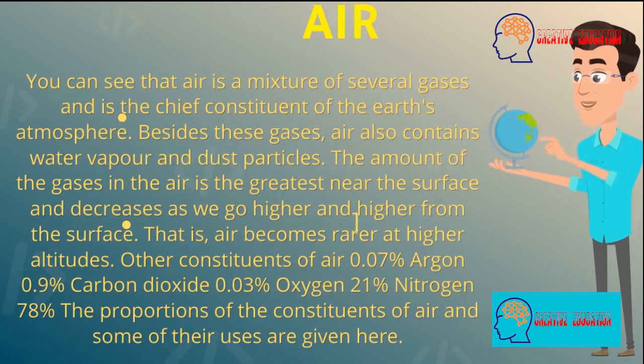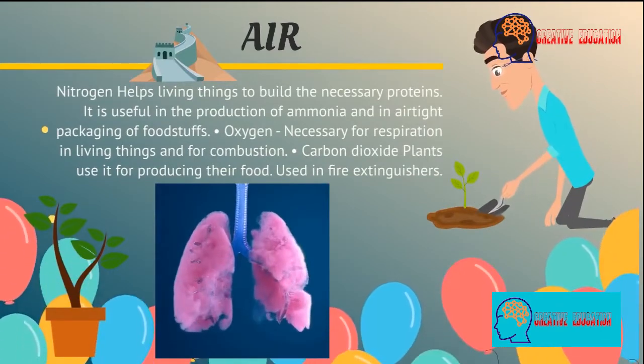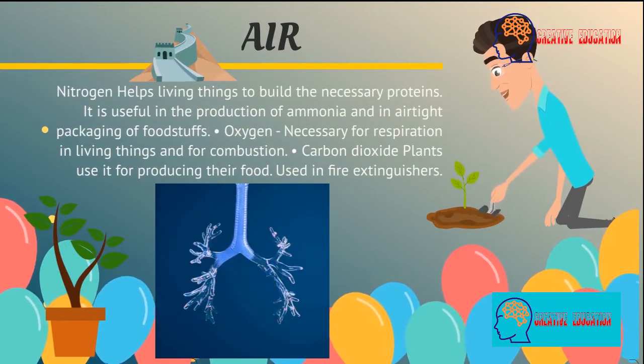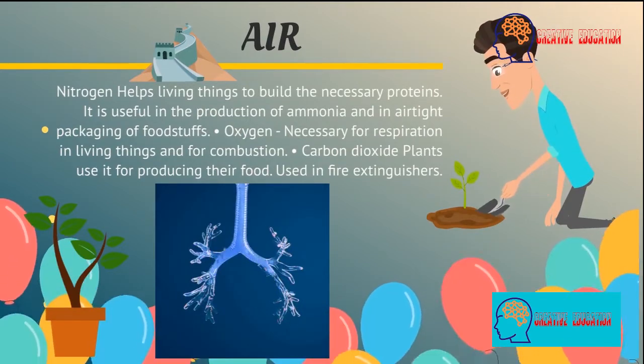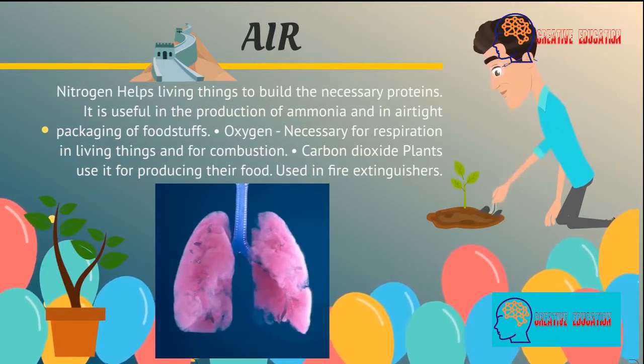Other constituents of air: 0.07%. Argon 0.9%. Carbon dioxide 0.03%. Oxygen 21%. Nitrogen 78%. The proportions of the constituents of air and some of their uses are given here. Nitrogen helps living things to build the necessary proteins. It is useful in the production of ammonia and in airtight packaging of foodstuffs.